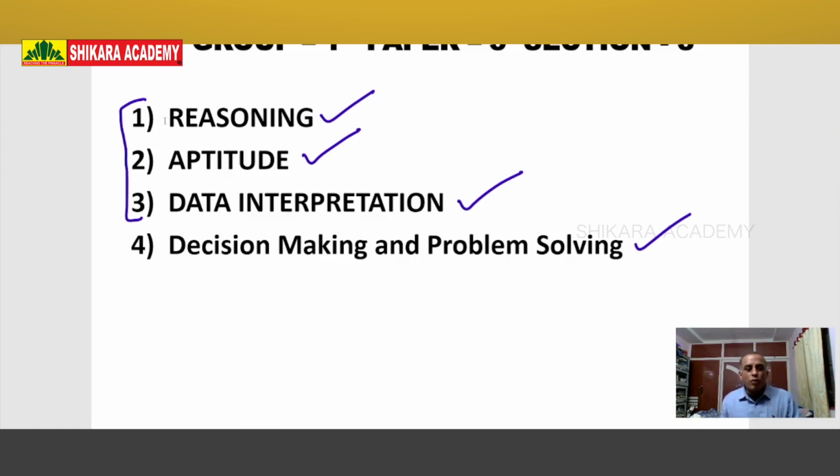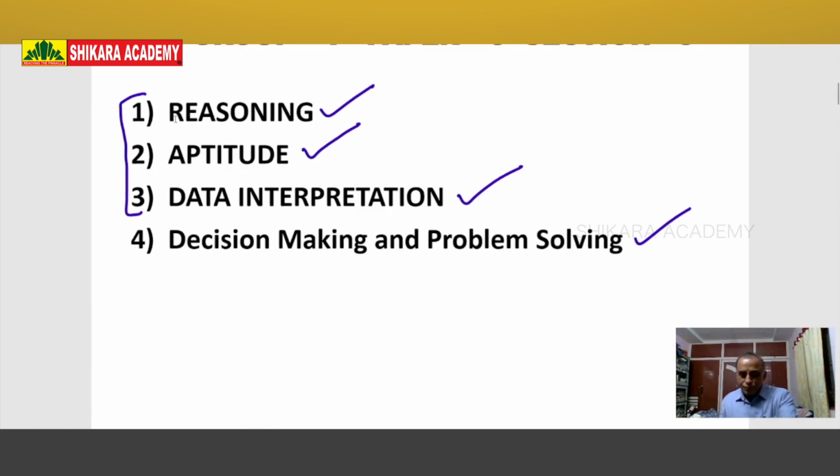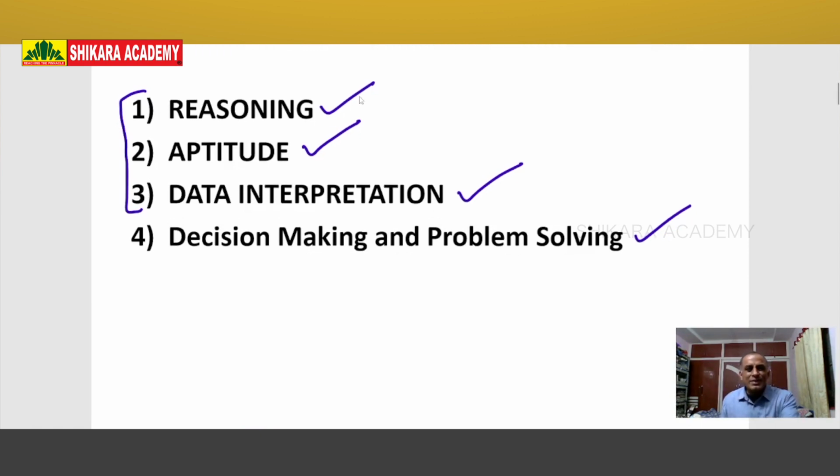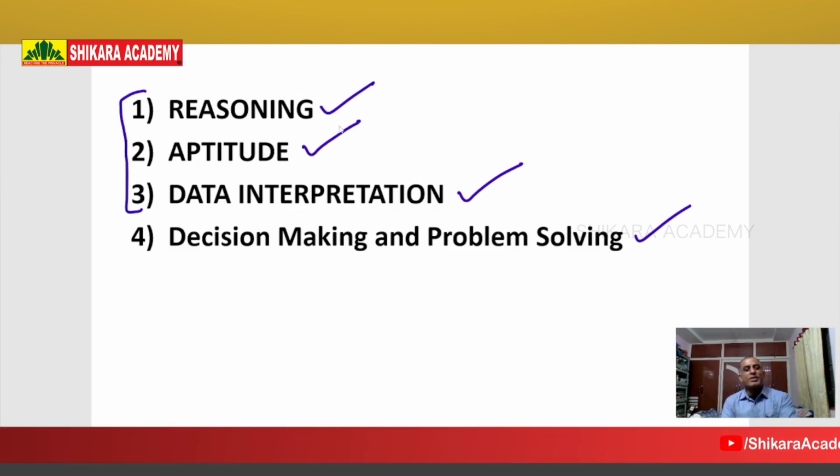Now we'll discuss these topics. What is the difference between the preliminary examination and the mains examination? In the preliminary examination, they will give one question. You should find the answer for the question. If your answer is right, you will get 1 mark.